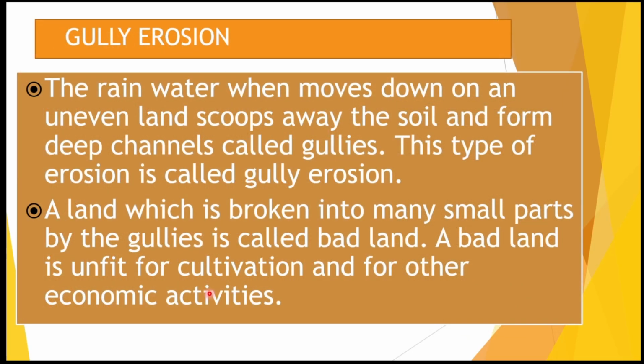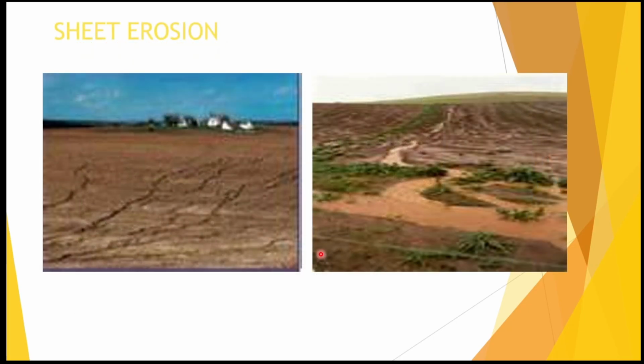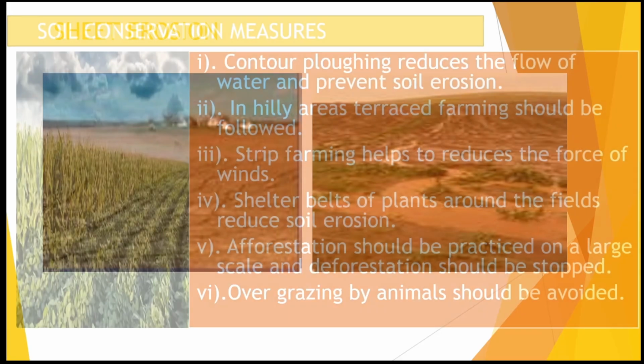One kind of erosion that is frequently seen in our country is gully erosion. Whenever the water leaches up, it will wash away the topmost layer and leave unfertile land. This you can see, this is a picture of gully erosion. This particular land is called bad land, because this running water is creating deep channels down to the earth's surface, making it unfit for cultivation. Gully erosions in the Chambal region are called ravines. When the topmost sheet of the soil is washed away, we will call it sheet erosion.